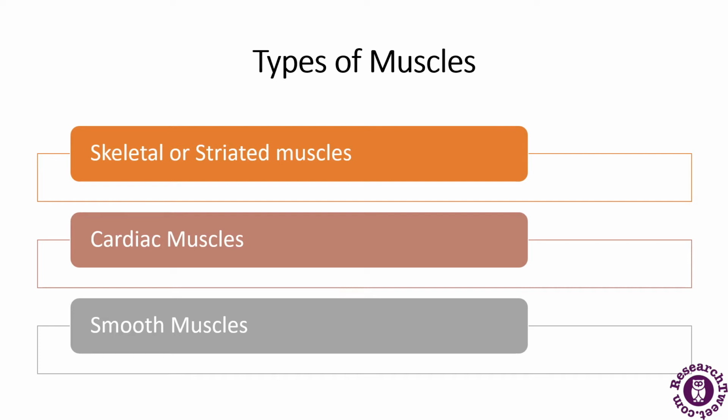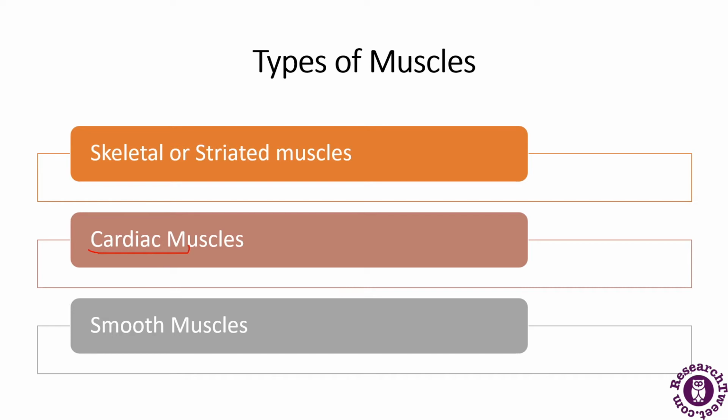Now if I talk about the cardiac muscles, as the name suggests, cardiac means it is found in the heart. It is responsible for contracting and relaxing to pump the blood around the body. And the cardiac muscles are involuntary muscles.